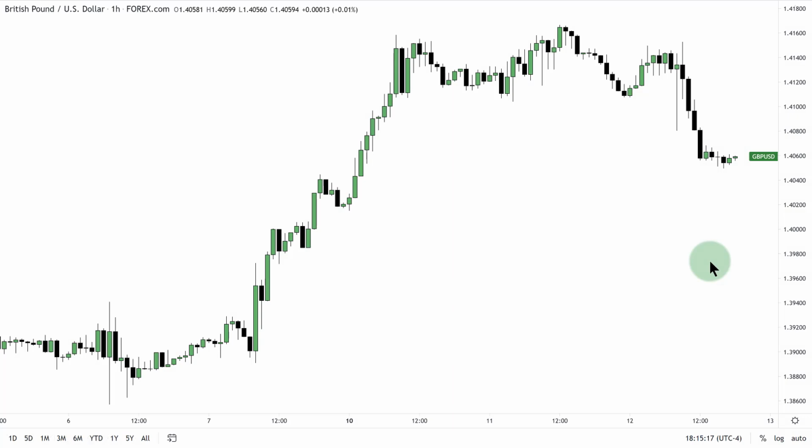Hourly chart, British pound. Again, disregard this wick here. And we traded lower. So if we trade back up into this low, or this down close candle's low, that might act as a breaker. And we'll see if it wants to trade lower.